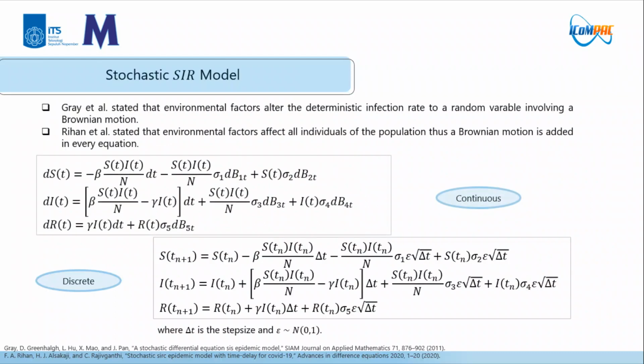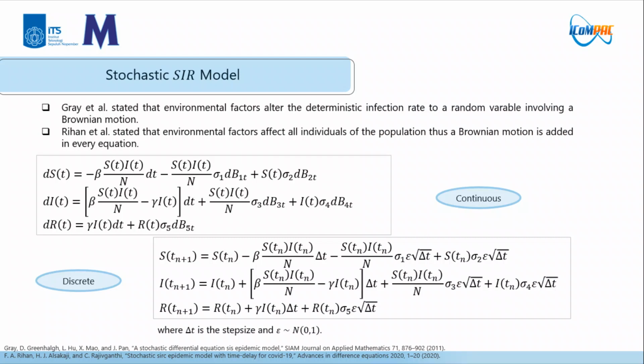We consider two references in the stochastic approach to the model, i.e. Gray et al. and Rihan et al. Both involve Brownian motion as a randomness factor. Gray et al. stated that environmental factors alter the deterministic infection rate to a random variable involving a Brownian motion, while Rihan et al. stated that environmental factors affect all individuals of the population, thus a Brownian motion is added in every equation. We combine those two stochastic approaches and apply them to the SIR model.